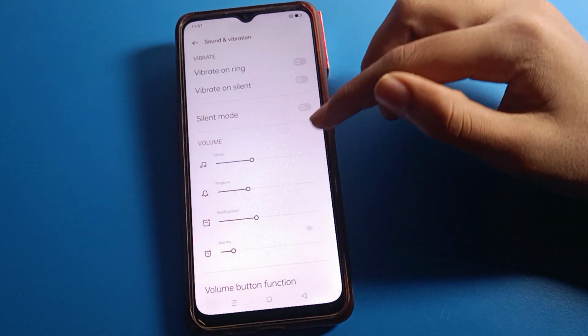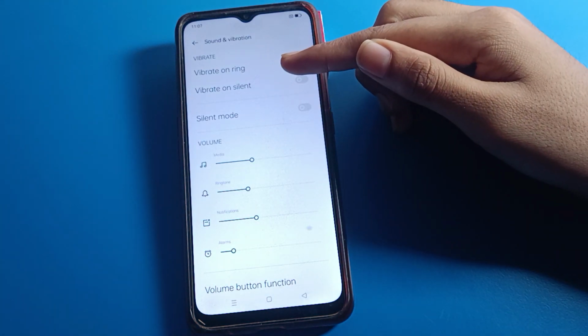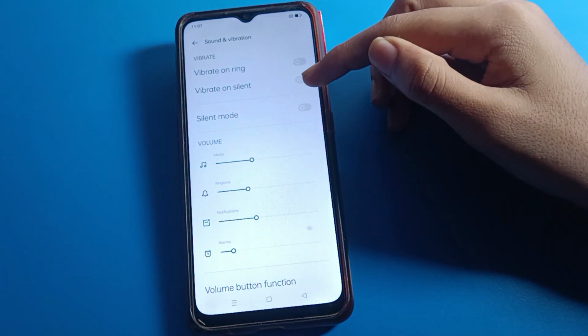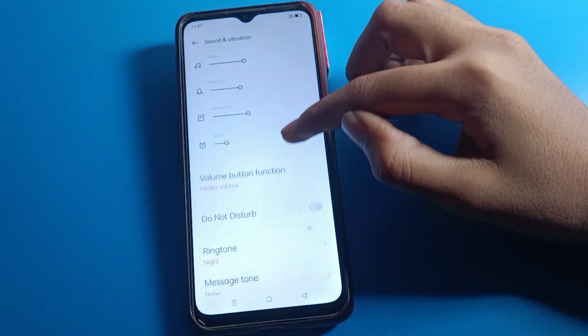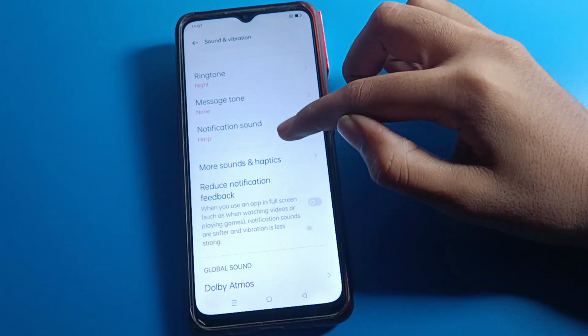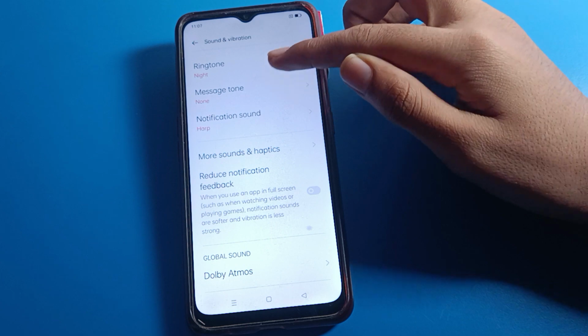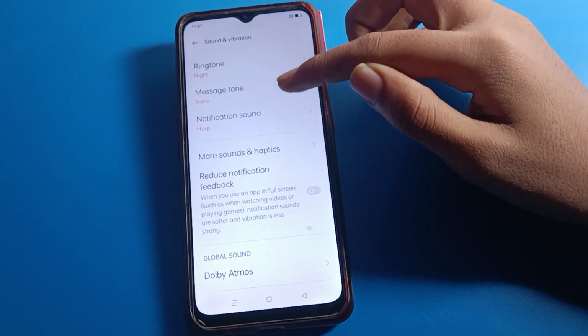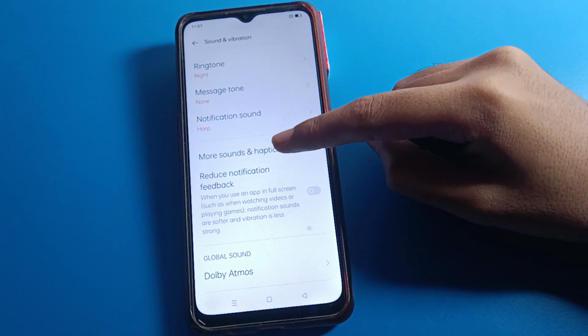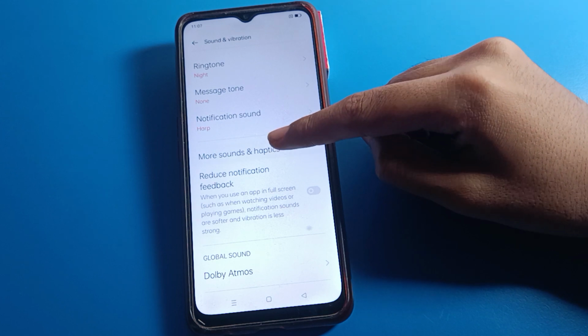After opening sound and vibration settings, you can use your phone's vibrate settings: vibrate on ring, vibrate on silent, silent mode settings, do not disturb, and phone ringtone settings. If you want to set or change any ringtone, you can change it from here. Friends, click here on haptic settings, more sound and haptic settings.